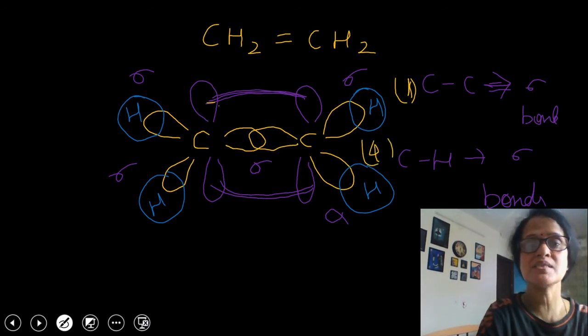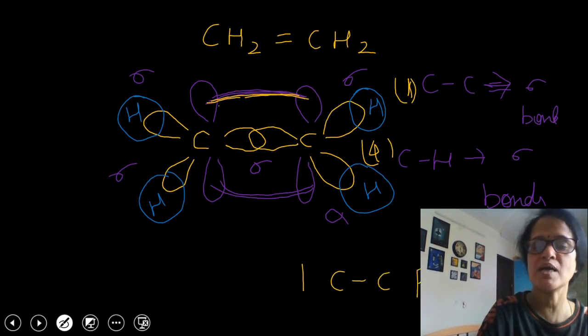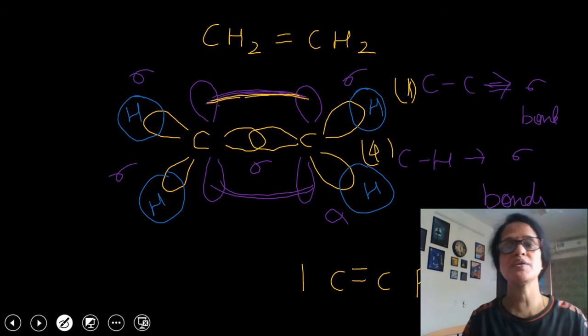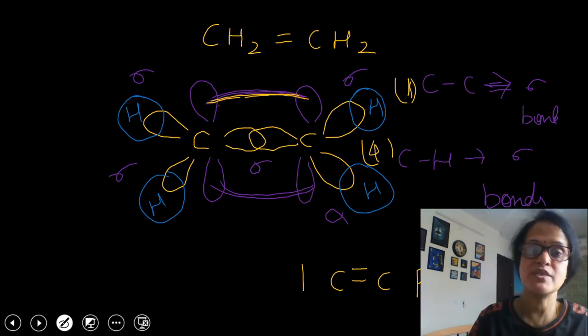Now, this is a pi bond. You can see here it consists of 1 carbon-carbon pi bond. This is a double bond, and each double bond consists of 1 sigma bond and 1 pi bond. So I hope this point is clear to you. Now I would like to mention one more point here.